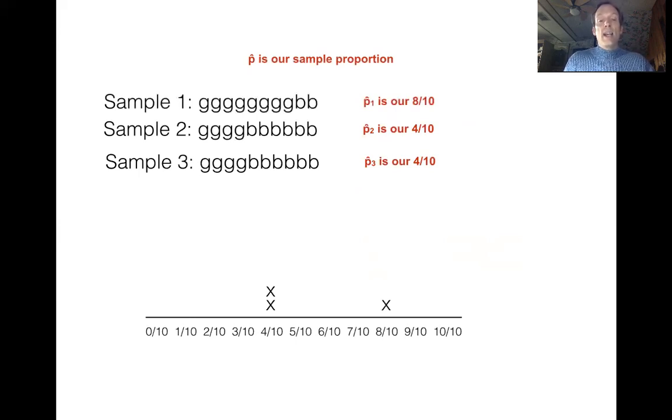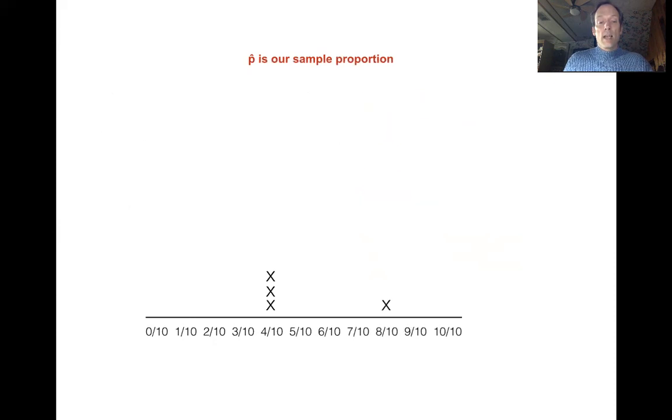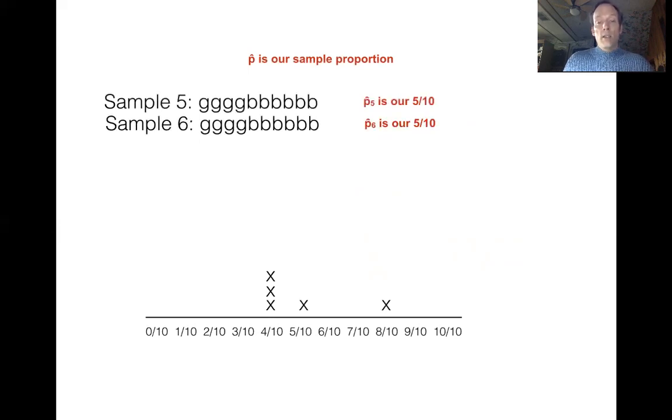I'm going to put in another mark above the 4/10 on the number line, because now I know I have 2 instances where there were 4 out of 10 births being baby girls. I'm going to repeat the experiment again, and I get another 4 out of 10 for my p hat. And I'm going to keep on doing this over and over. I've got 5 out of 10 baby girls, sample 5, and another 5 out of 10. And then I have 3 out of 10.